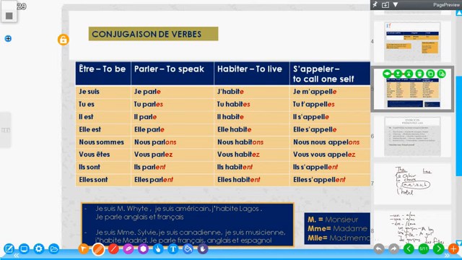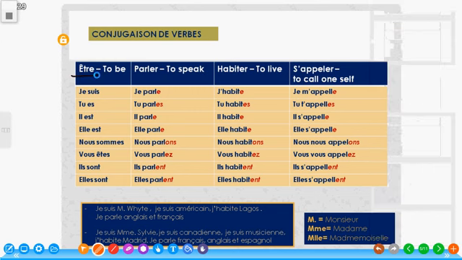Now, talking about the verbs, we have highlighted a few verbs here, which are very important when we are trying to construct some sentences in French. The first verb I'm going to explain here is the verb être. Être means to be, as it's written here. With this être, we can construct so many sentences, 10, 15, 20 sentences with this verb only. Now, how do we conjugate être?